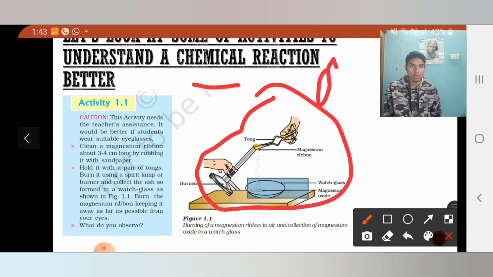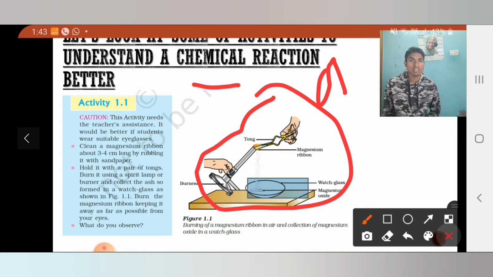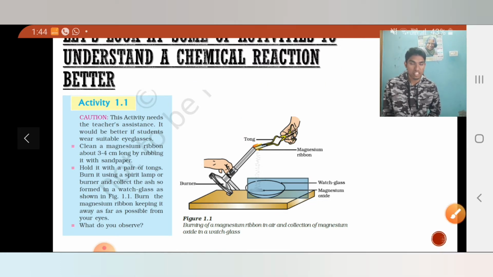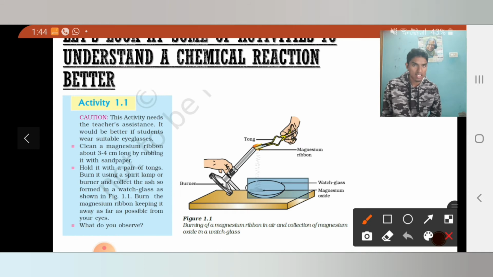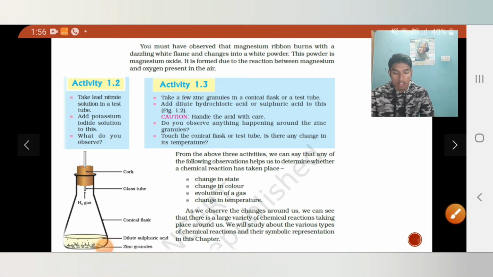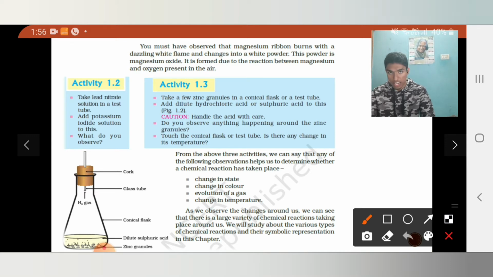As I told you, if there is a change in its state, we can say that there is a chemical reaction happening, right? Similarly, the next two activities also tell us the same thing, that there is a chemical reaction happening because there is a change in the state of the initial substance that we have taken in the activities. So from these three activities, what can we infer?